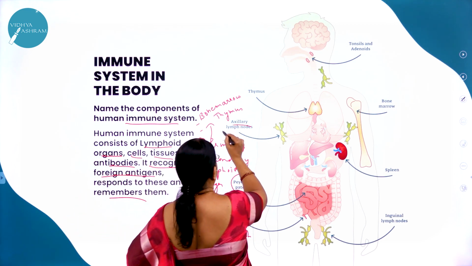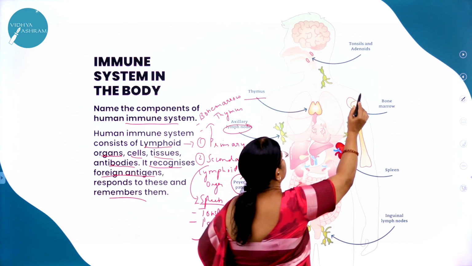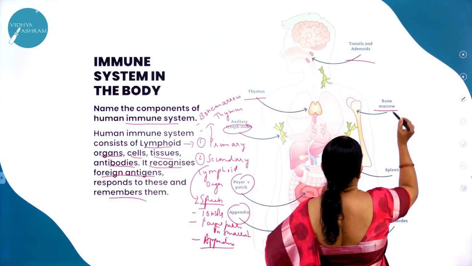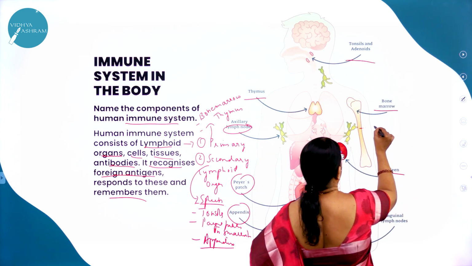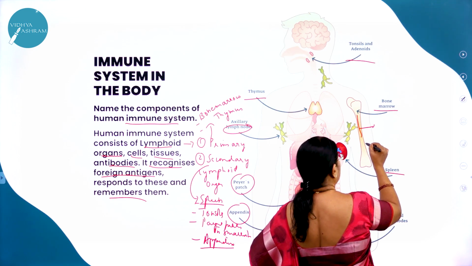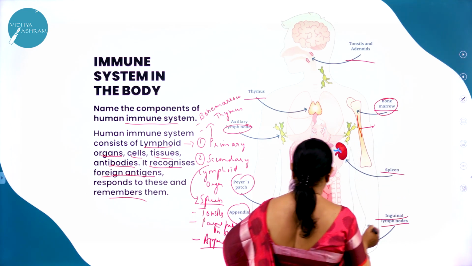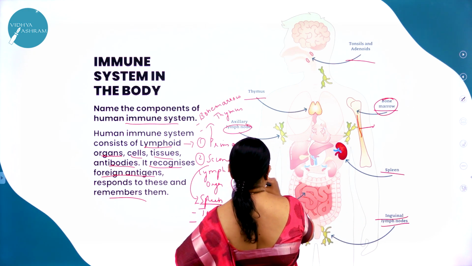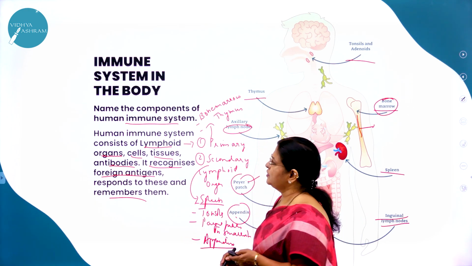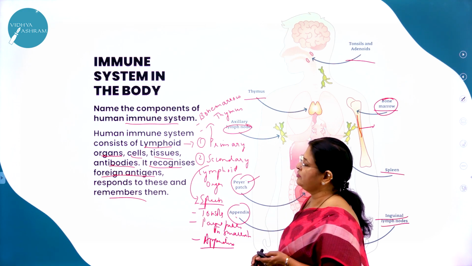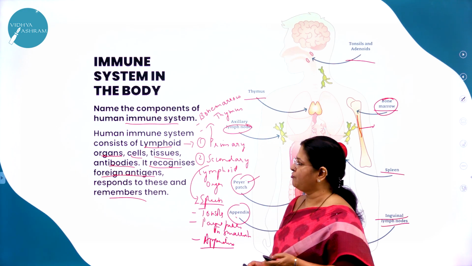Here you can see lymph nodes, thymus, tonsils, and bone marrow, then the spleen. You know what is bone marrow? The substance that is found in the bone is called as what? Bone marrow. Then inguinal lymph nodes, right? Appendix, Peyer's patches. Now let us study one by one. What are the lymphoid organs? What are the secondary lymphoid organs?